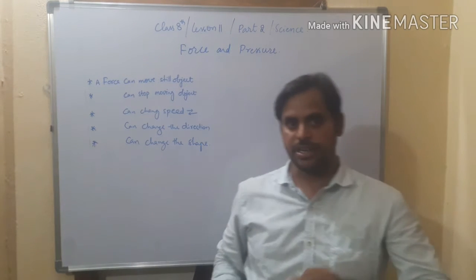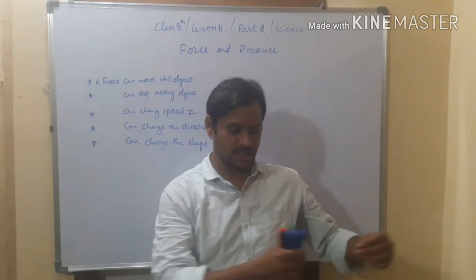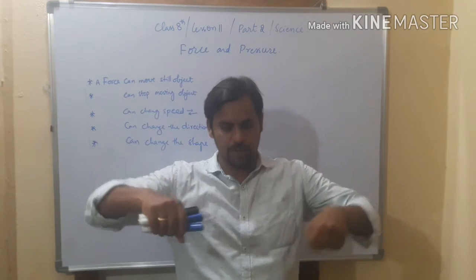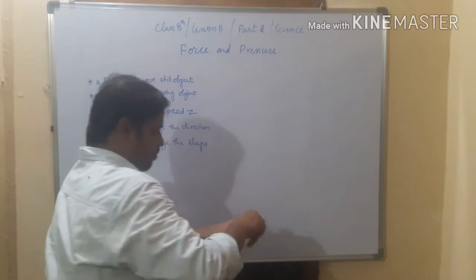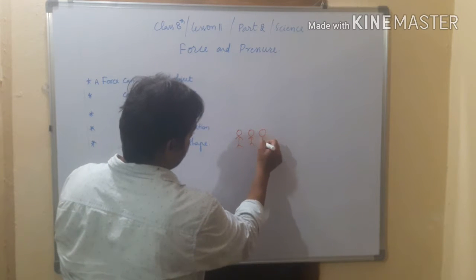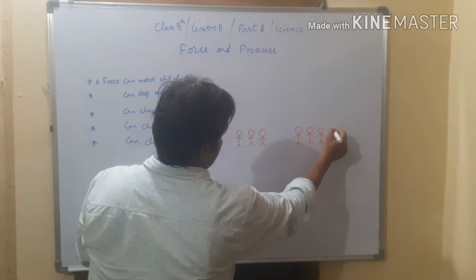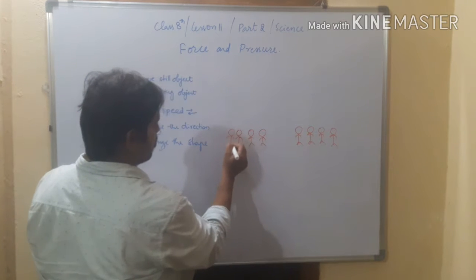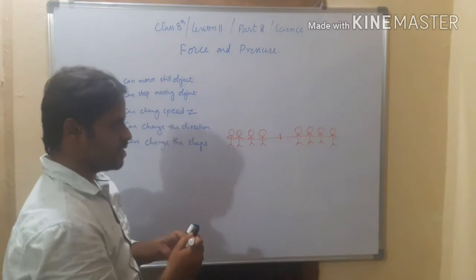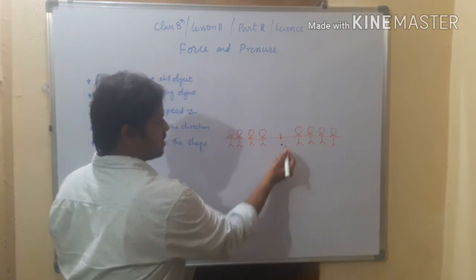For example, the game tug of war. Do you know tug of war? Four members on this side and four on that side try to pull the rope. When they are pulling the rope, if the four members have the same strength as the opponent team, then even though they are pulling, the rope won't change its position. It remains at this point.